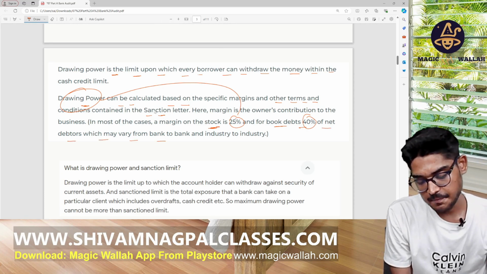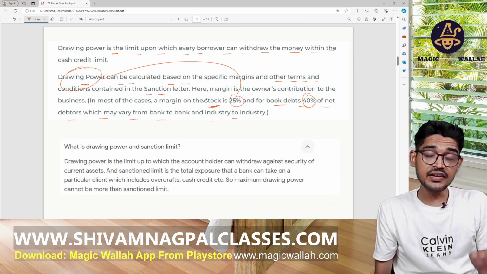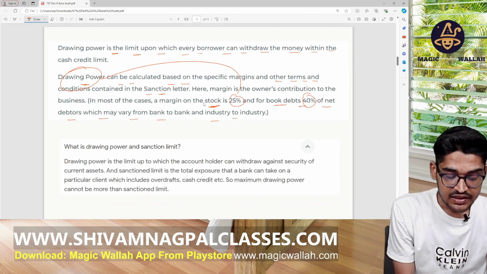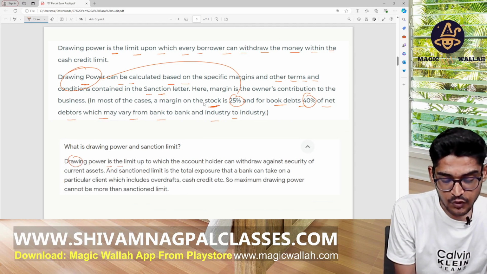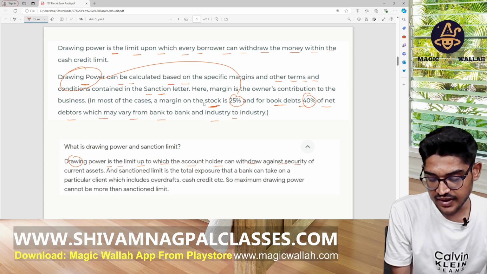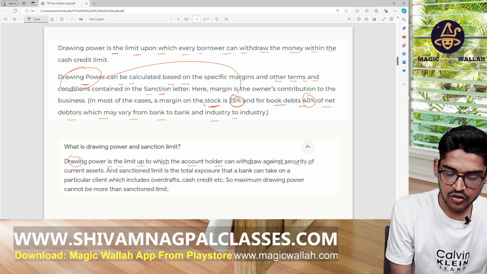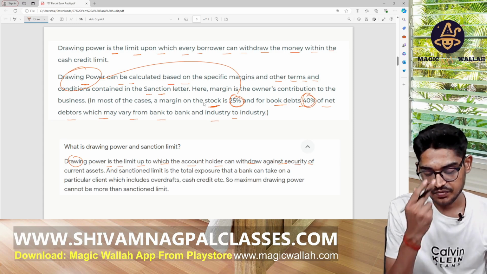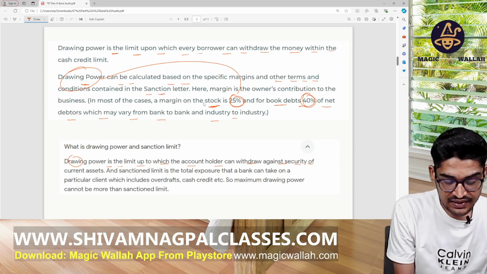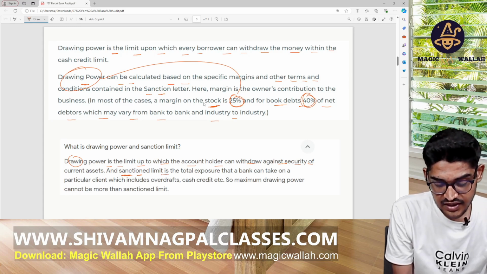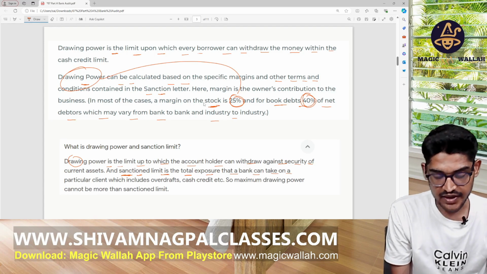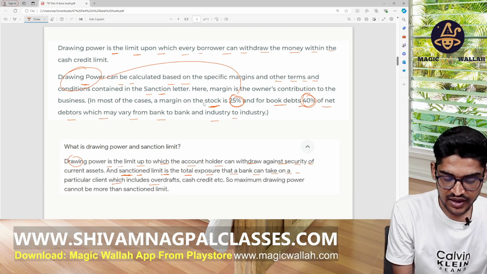So what is the difference between the drawing power and the sanction limit? The drawing power is the limit up to which the account holder can withdraw against the security of current assets, like 25% of the stock, 40% of the debtors. This is the maximum limit up to which you can withdraw. The sanction limit is the total exposure that a bank can take on a particular client, which includes the overdraft and the CC.